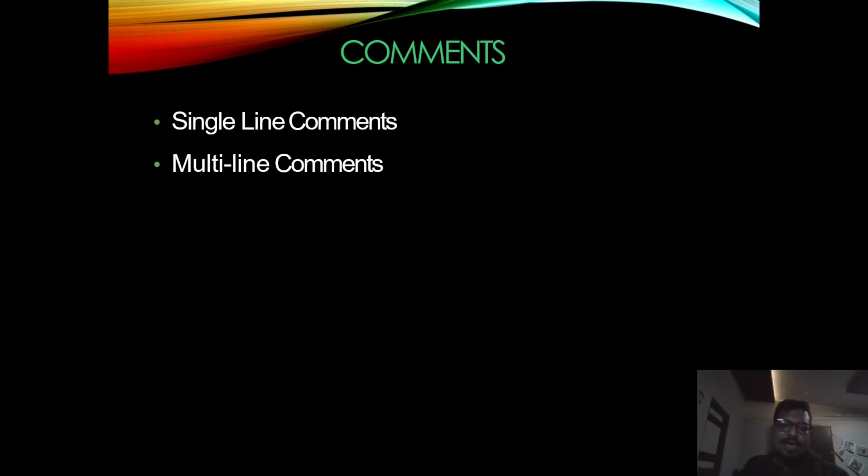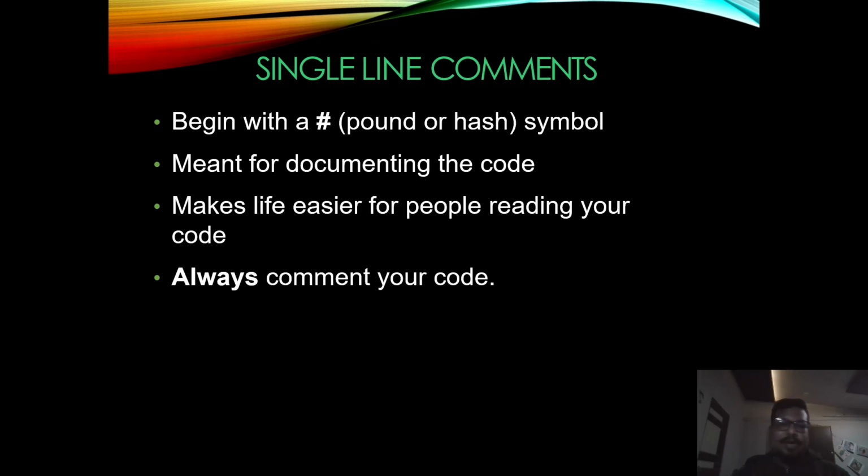One is the single-line comment and another is the multi-line comment, similar to what we can see in other programming languages. But the way of commenting is different over here. For a single-line comment, Python uses a pound or hash symbol. You can see it on the screen over here. It is used for documentation purposes of the code. And as soon as the Python interpreter encounters a hash or any comment part, it just ignores it and goes to the next statement.